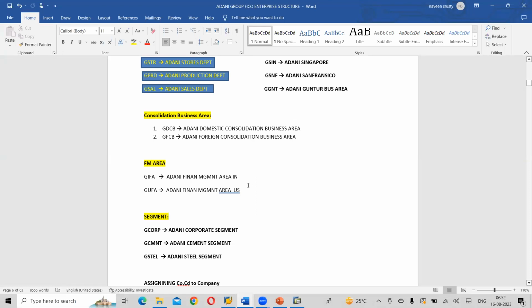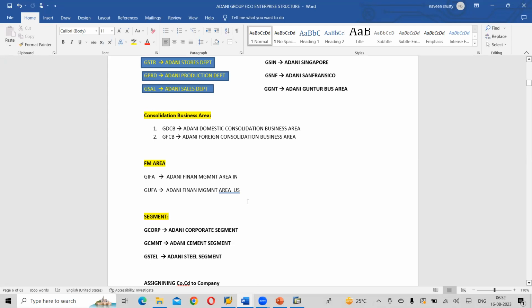We are going to discuss FM areas in depth regarding your cash flows and fund flows. We are going to create GIFA, because I planned to create AIFA but someone has already created it. GIFA is Adani Financial Management Area, IN stands for India. And one more we have for the US company code, GUFA, Adani Financial Management Area for US.